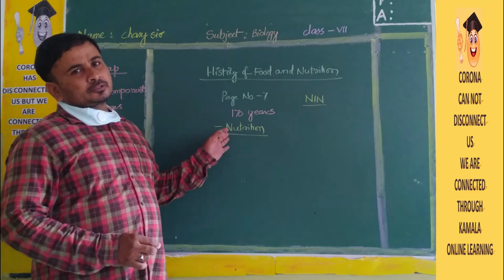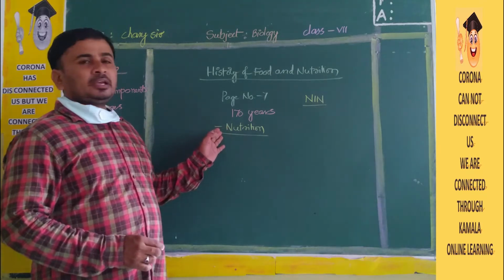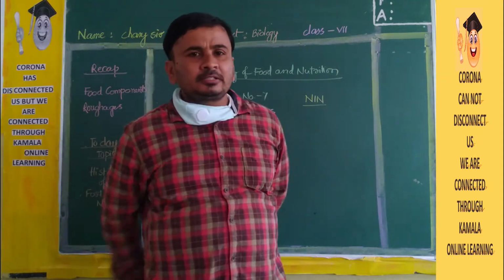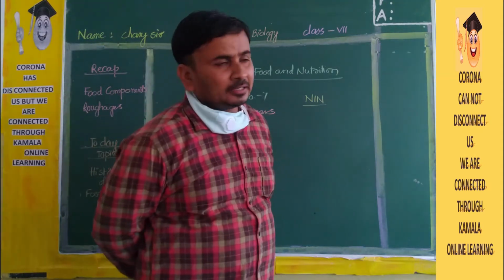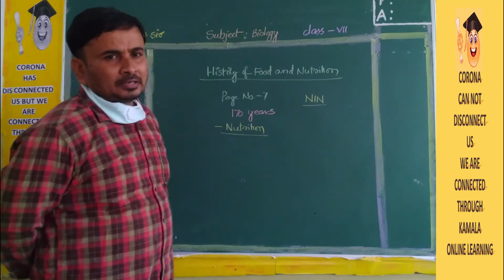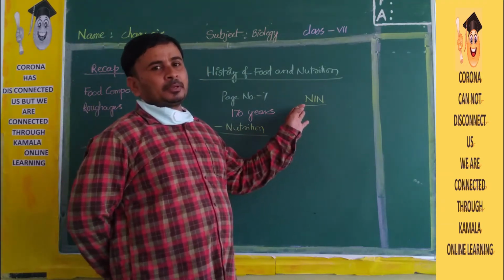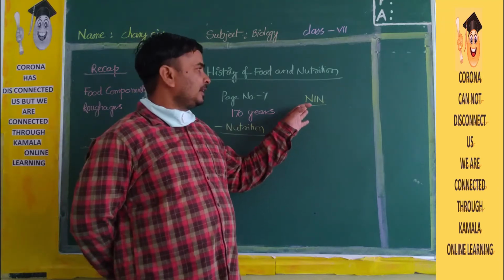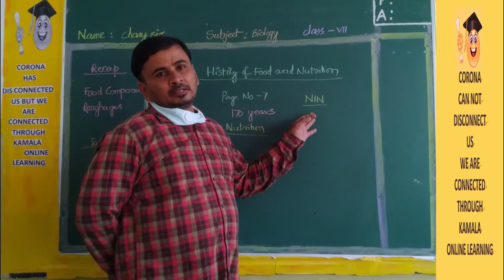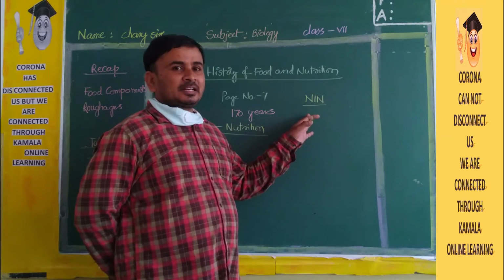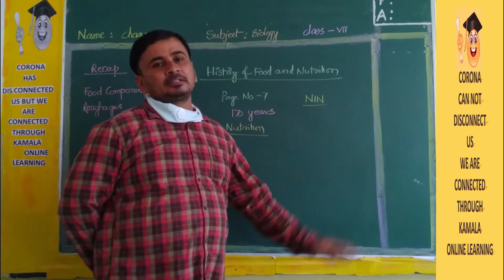Nutrition will differ from place to place, area to area. So NIN is present in Karnataka. They research and study the people living in different places in India, where the food habits differ, and they will tell which one is the balanced diet.